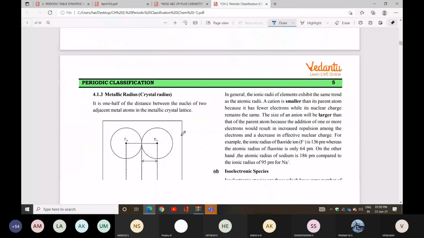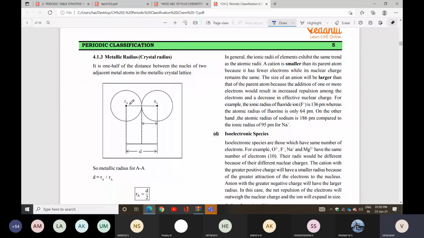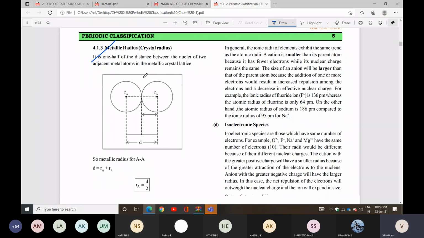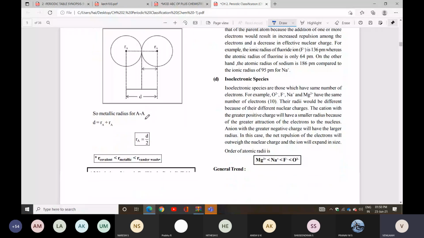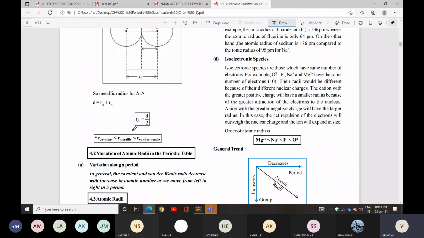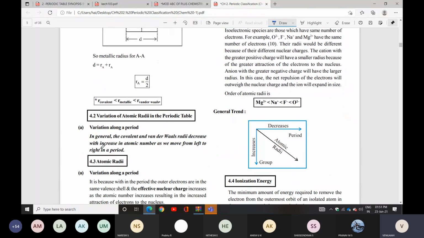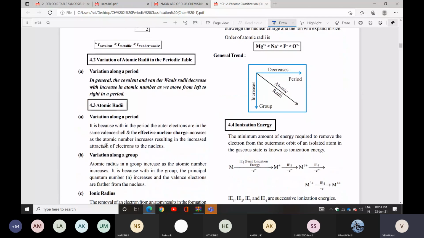Next one is metallic radius. So look here. This is only atomic radius. It is half of the distance between the nuclei of two adjacent metal atoms in the metallic crystal lattice. Same thing. Now out of these three, covalent, metallic, van der Waals radius, van der Waals radius should be highest compared with metallic and covalent. After that metallic, after that covalent.